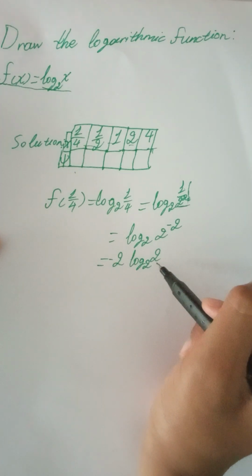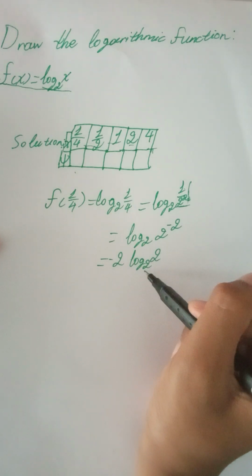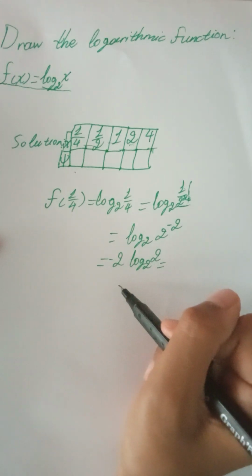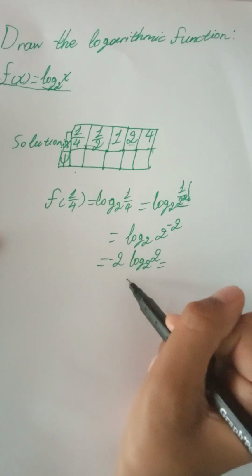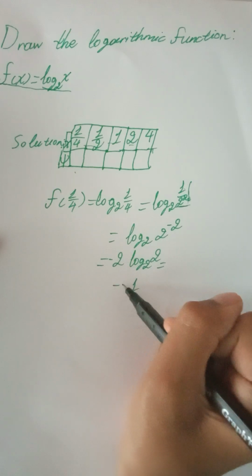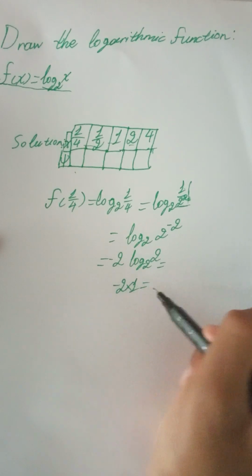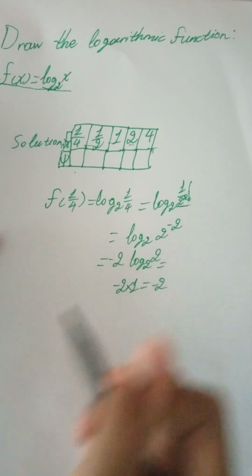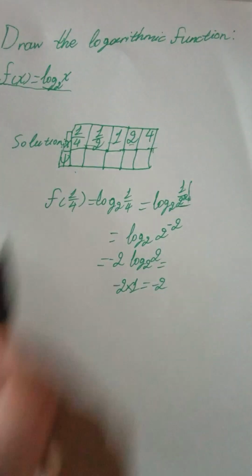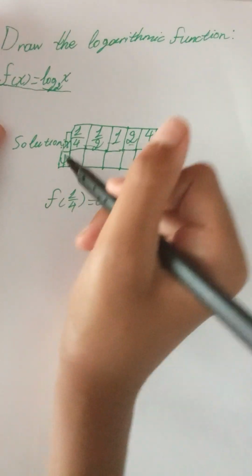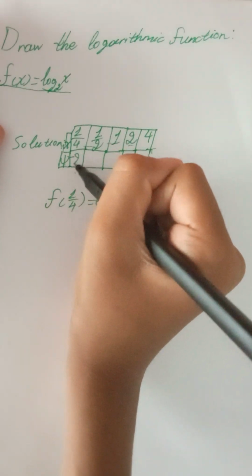Now, basically what this asks us is, 2 to the power of what is equal to 2? The answer is very obvious, it's 1. So -2 times 1 equals -2. So that is going to be the value for the Greek letter psi. So we're going to write the number right here.